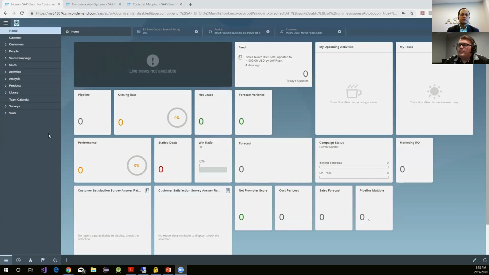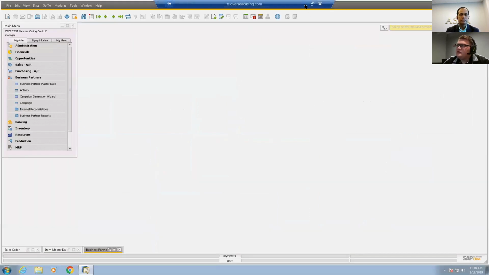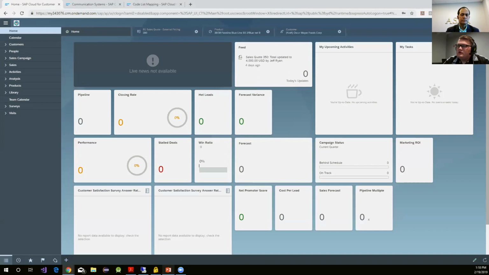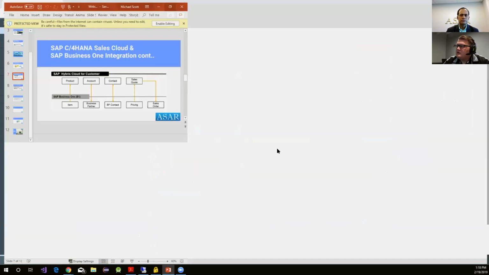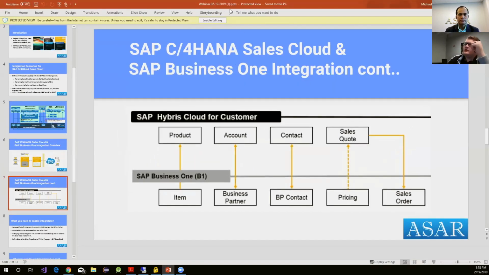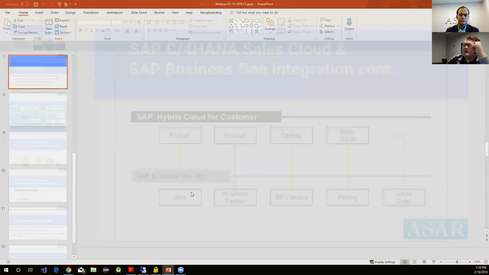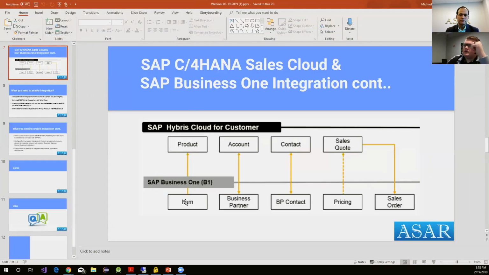Okay, this is our C4C instance that we'll be using for the demo today. And with this, I'll also have a B1 instance that we'll be using. So first, we'll refer back to the documents Sanjay was just going over, the slide 7 here. In this, you'll see that we have the product and item. Let's open this full here. So you have the product and item and how the mapping is configured and done.